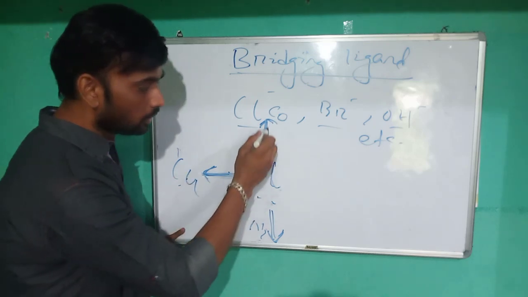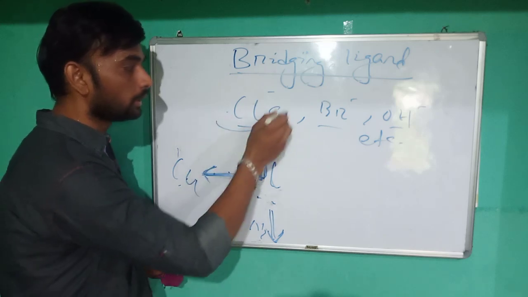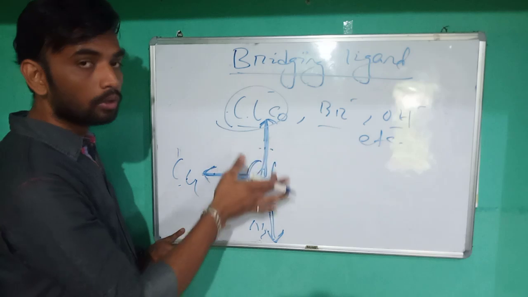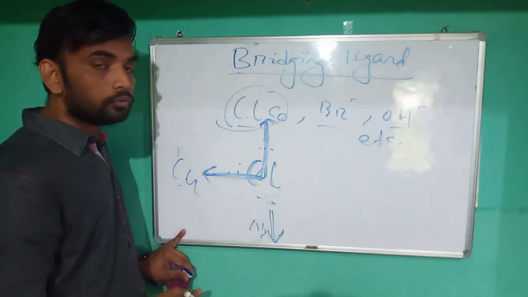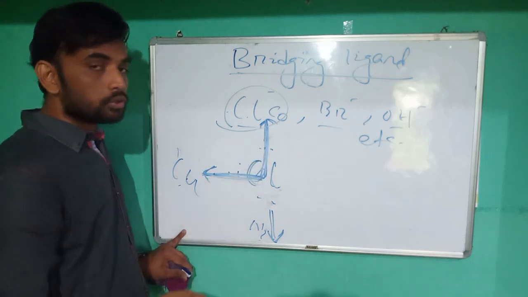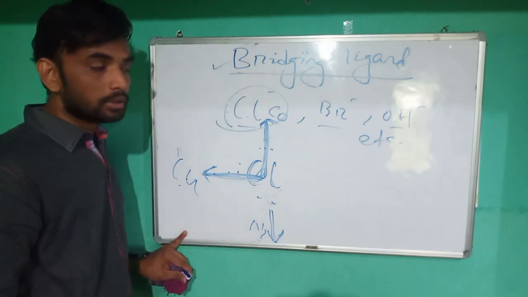That means this is the bridge, and this monodentate ligand has the capability to form coordinate bonds with 2 or more metal atoms. This is the tendency to form a bridge between 2 metal atoms. That's why these are called bridging ligands.